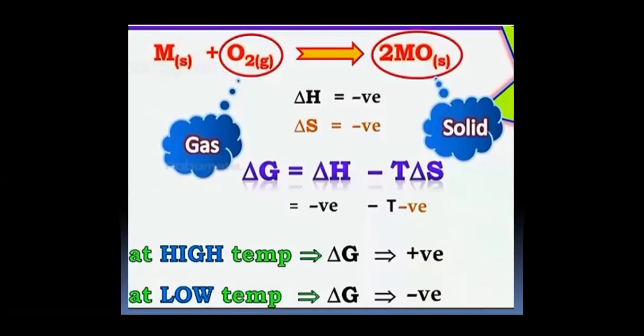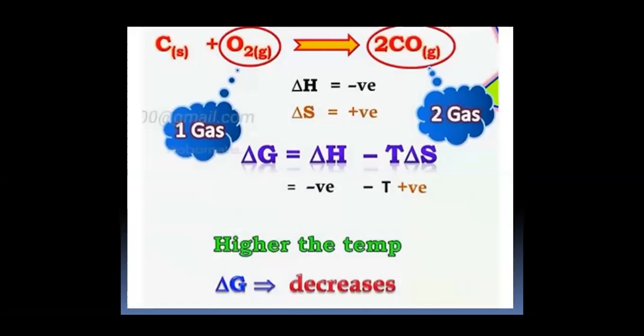When a metal is heated with oxygen, it gives metal oxides. Oxygen is a gas, whereas metal oxide is a solid. So during the conversion of metal into metal oxide, the process is exothermic, that is delta H, change in enthalpy, is negative, and change in entropy is negative, meaning entropy decreases. So at high temperature, free energy change is positive, meaning it is non-spontaneous. At low temperature, delta G, that is free energy change, is negative, and the process is spontaneous.